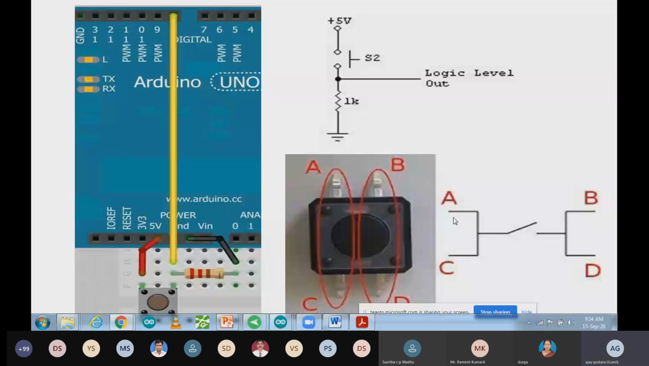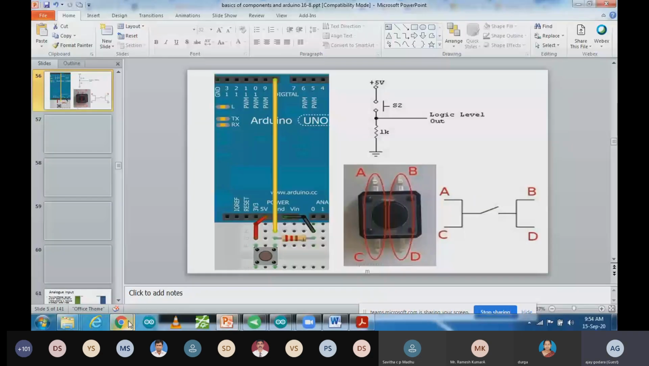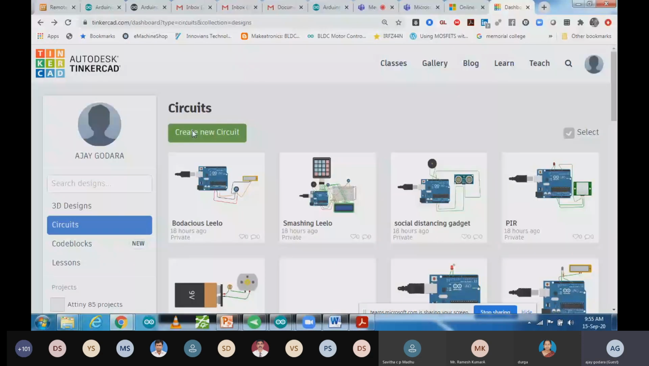So we have to make the circuit over here, that is a pull down circuit, that you can see. That circuit we are going to make with the Arduino, and we are going to read it. So let's see how we can make this push button, and after that we are going to discuss analog read and analog write. So let me create a new circuit in Tinkercad, and we are going to use the push button configuration with a pull down resistor.